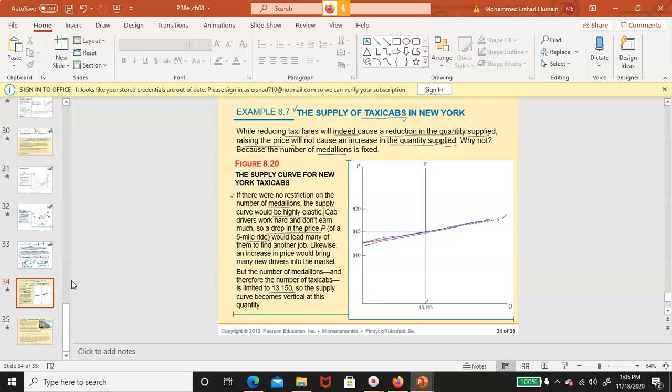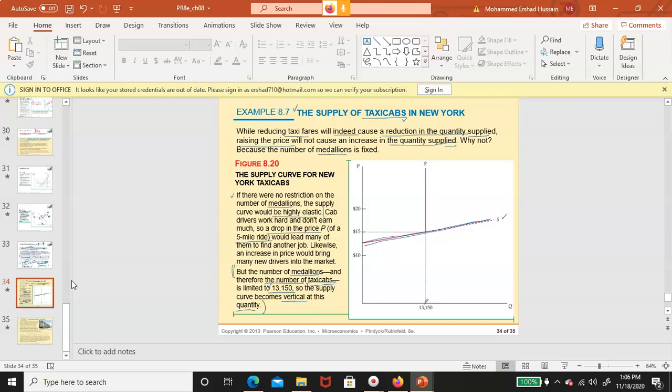Likewise, an increase in the price would bring many new drivers into the market, but that is not going to happen because number of medallions and therefore the number of taxi cabs is limited, right? To only 13,150. So the supply curve becomes vertical at this point.